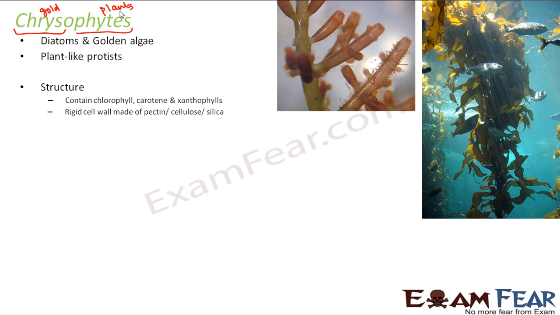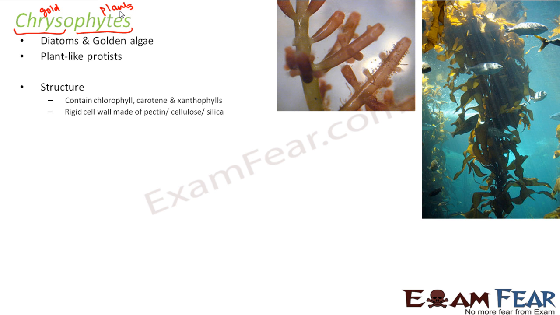If you talk about their structure, they contain several pigments like chlorophyll, carotene and xanthophylls. Chlorophyll is the pigment which gives it a greenish tint and also helps it to perform photosynthesis. That is why they are plant-like, because even plants have chlorophyll. Carotene gives them this red and yellow color, because of the presence of pigments like carotene and xanthophylls.